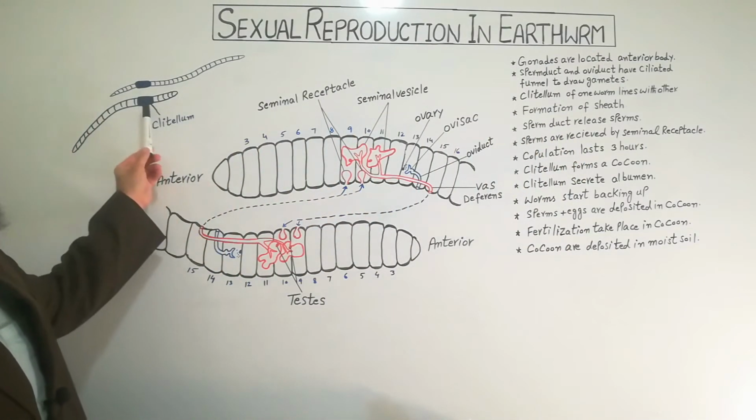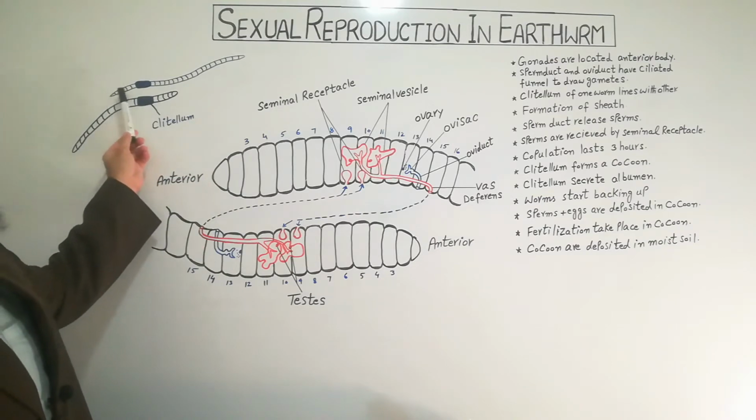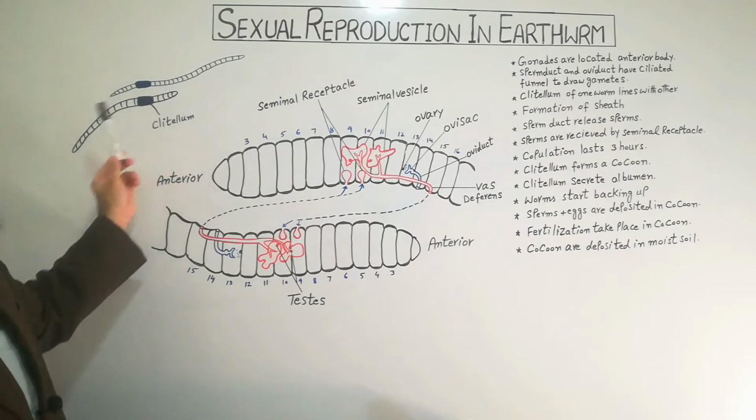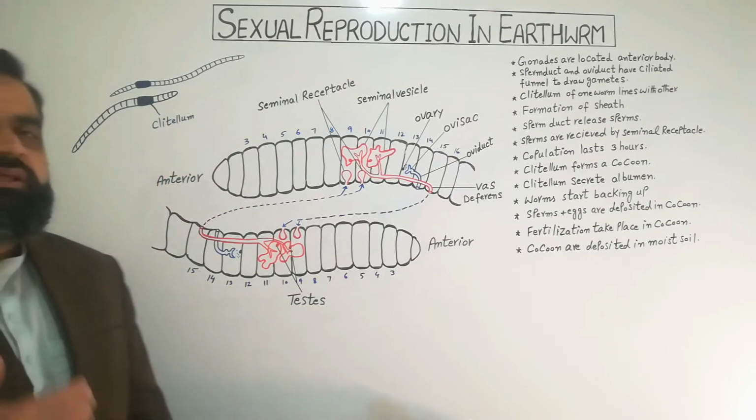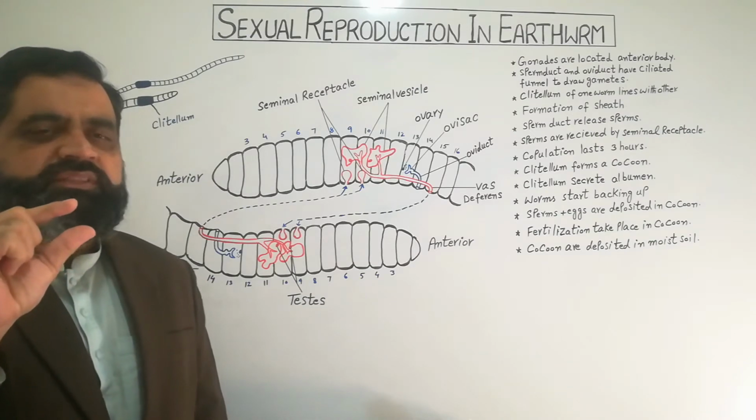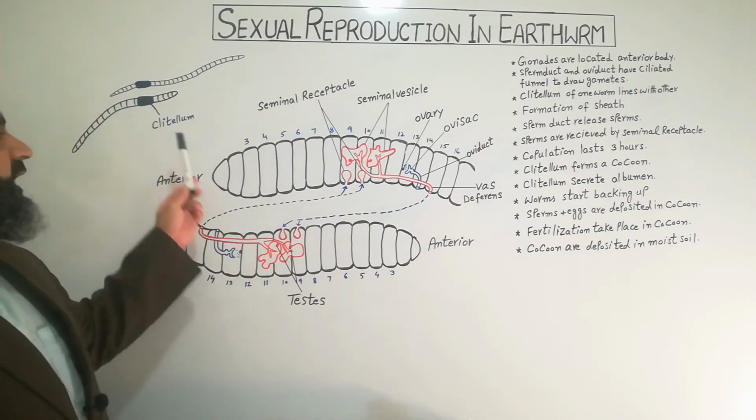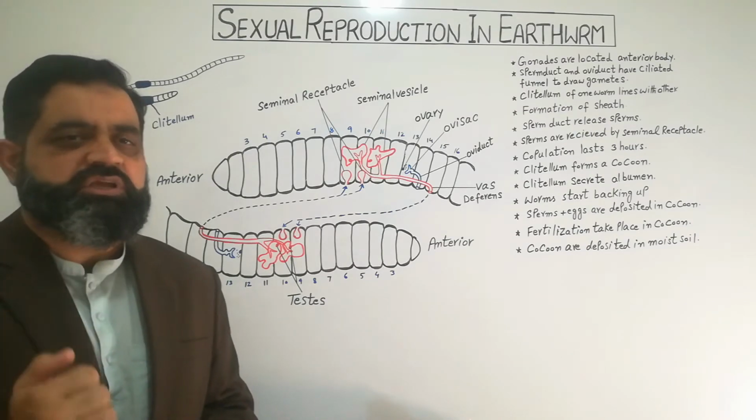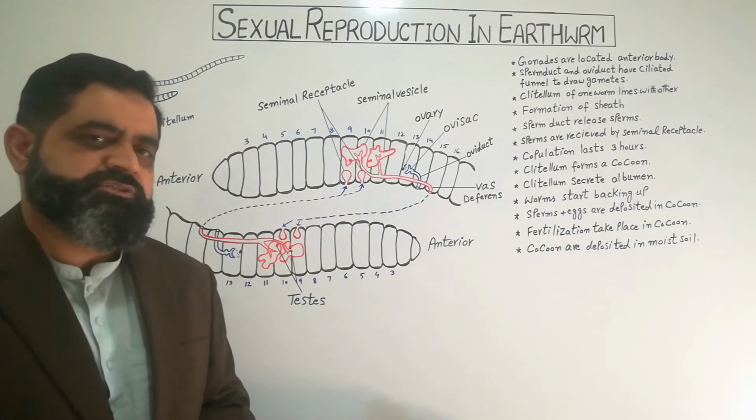So this is the body of the earthworm, this is the anterior end and this is the posterior end. In the same way, the second earthworm, this is the anterior end and this is the posterior end. On the anterior surface of the body, there is a small thickening which is known as clitellum. Clitellum is a site where copulation takes place and the reproduction process takes place.